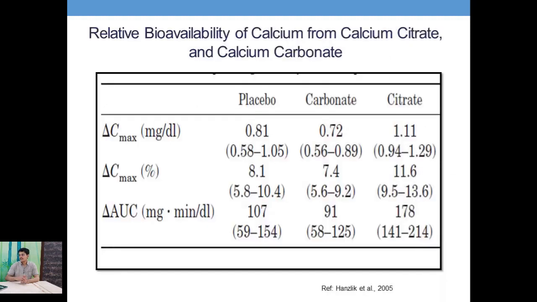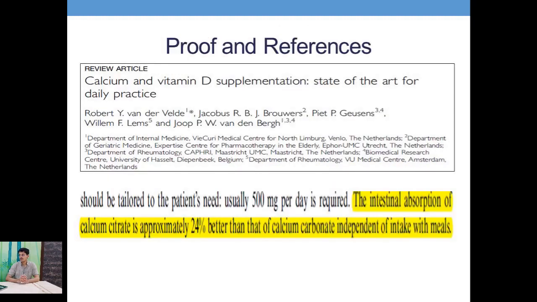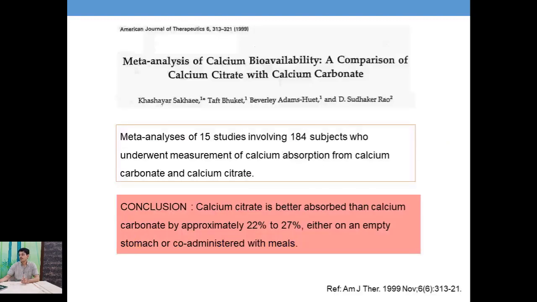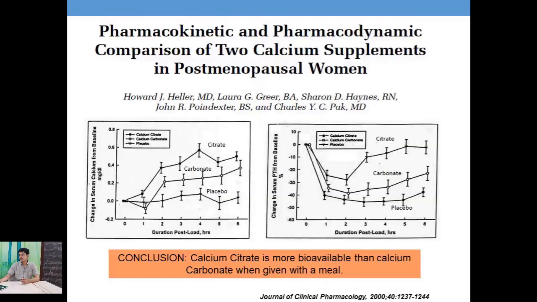So there is a study which suggests that in terms of bioavailability, calcium citrate is far better than calcium carbonate. In a meta-analysis of 15 studies involving 184 subjects, it was concluded that calcium citrate is better absorbed than calcium carbonate by approximately 22 to 27%, either on an empty stomach or when co-administered with meals. Now there is a study on the pharmacokinetic and pharmacodynamic comparison of calcium supplements, and it says that calcium citrate is more bioavailable than calcium carbonate.